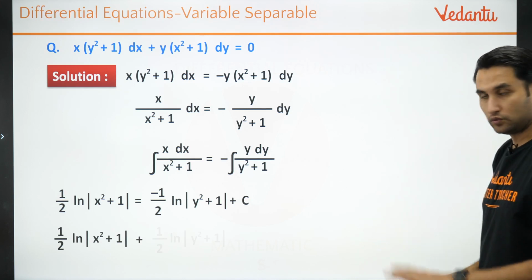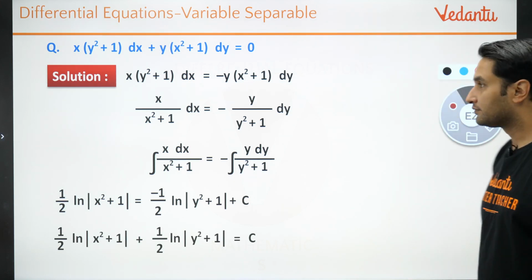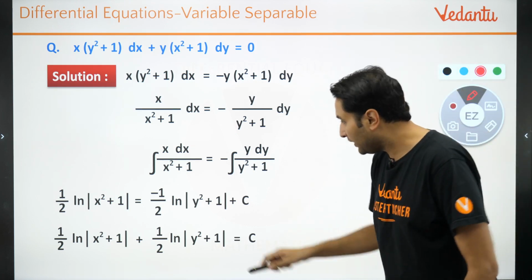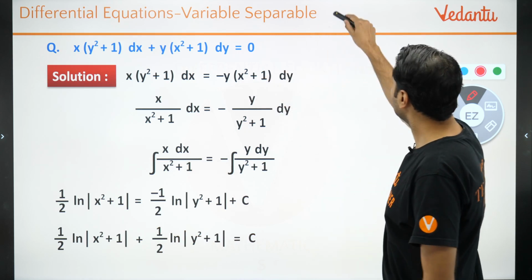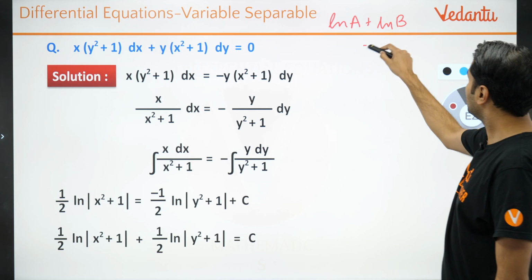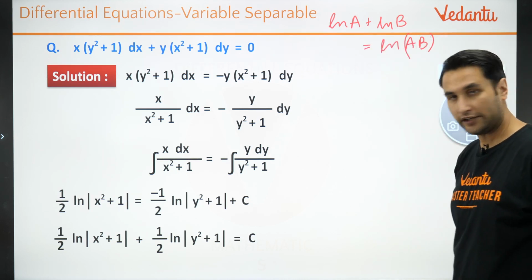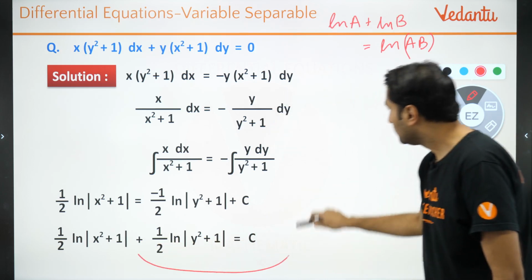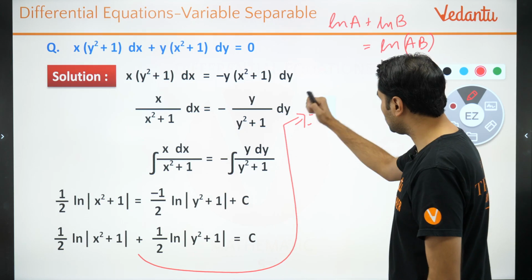Now what we do here is this. ये आ गया. Now we don't leave it like this. मैं इन दोनों ln को combine कर सकता हूँ. I can combine the two ln. All of you know ln a plus ln b is equal to ln a into b. Agree? I know this. So मैं क्या करता हूँ इसको? What I do here is I'll take 2 on the other side. That will become 2 times c.